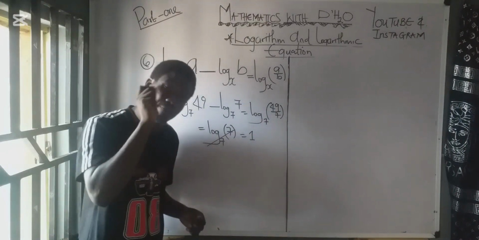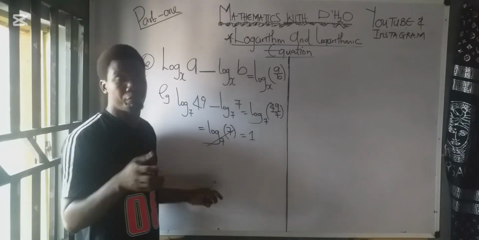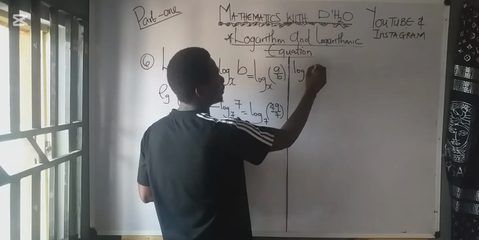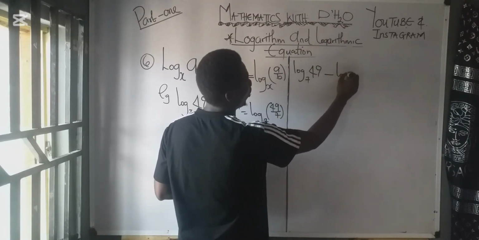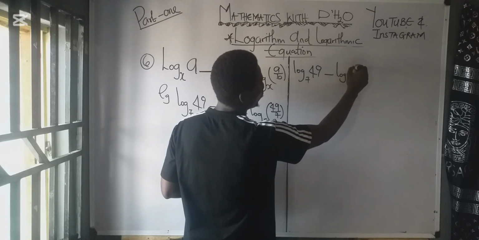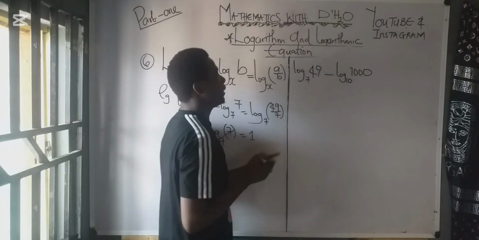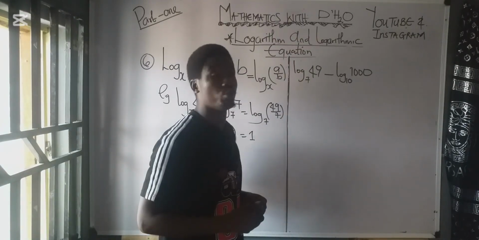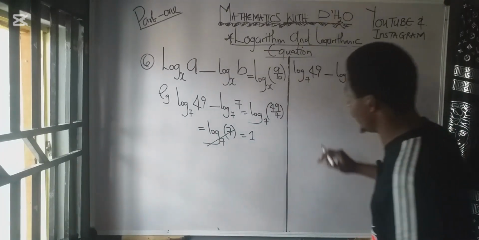Don't forget, if the bases are not the same, they should be done separately. For instance, if I have log 49 base 7 minus log 1000 base 10. Now this is base 7 and this is base 10. Because the bases are not the same, it should be done separately. So what do we have here now?